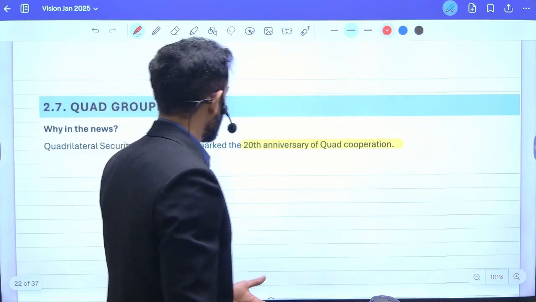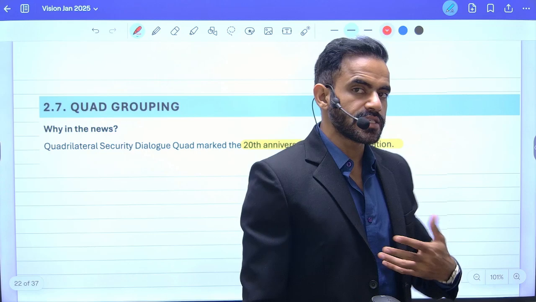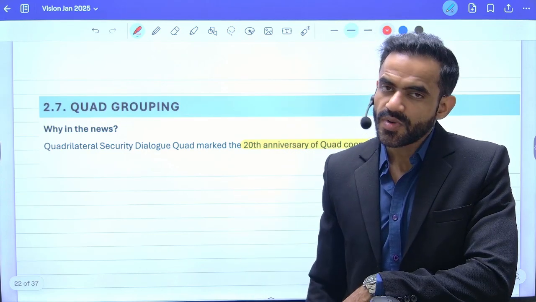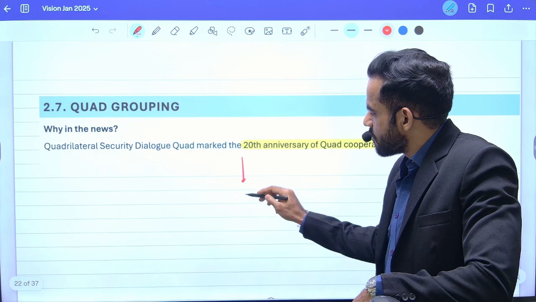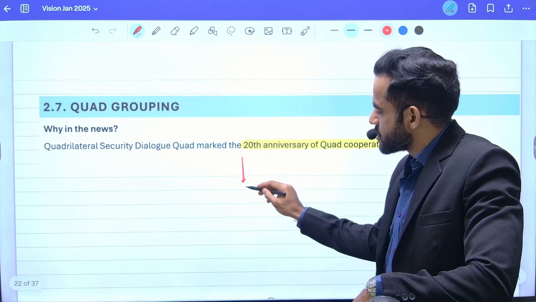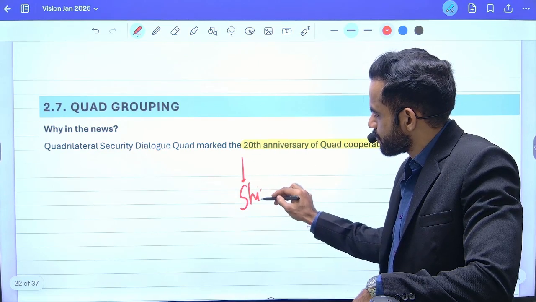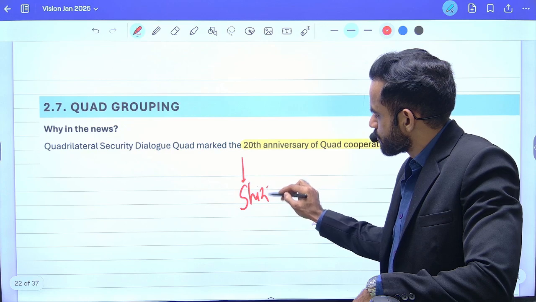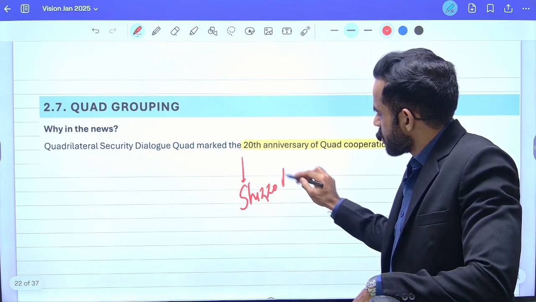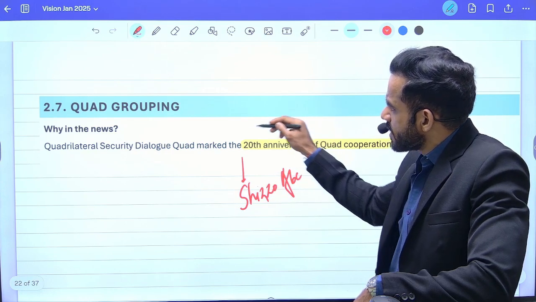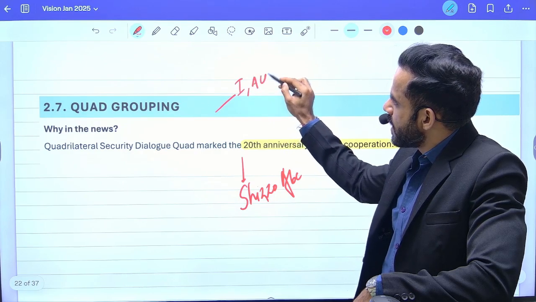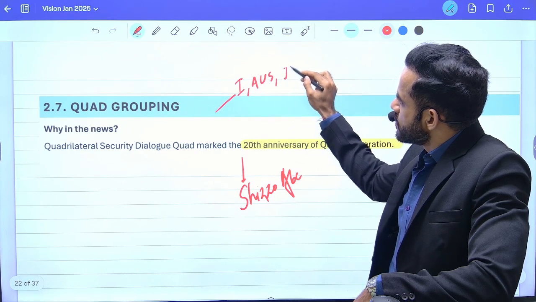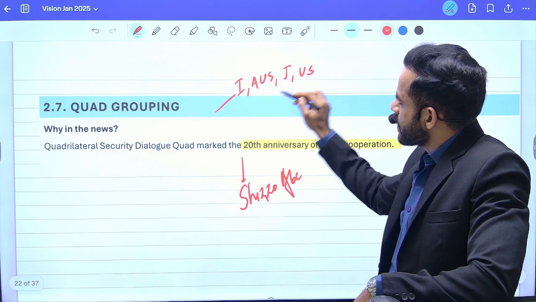Next is related to Quad. Recently Quad was in news because it completed 20 years. Understand, Quad was a brainchild of then Japanese Prime Minister Shinzo Abe. Quad is a grouping of four countries: India, Australia, Japan and US.